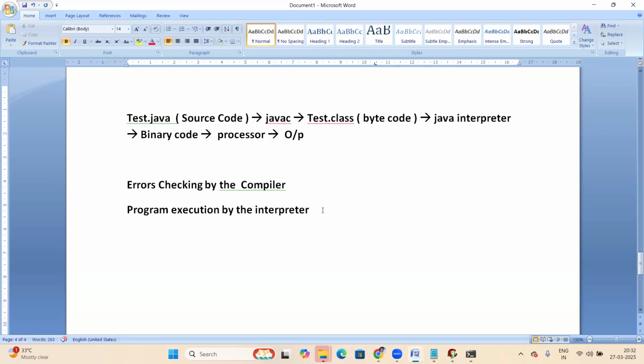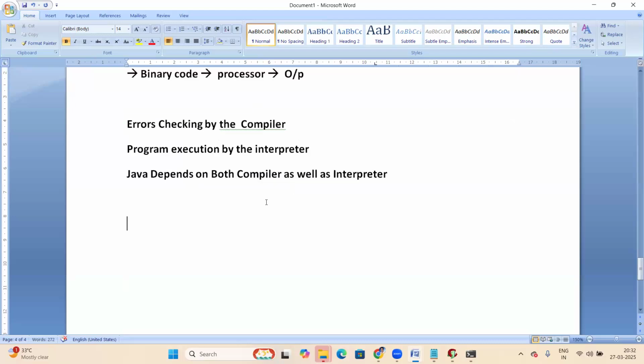Now, Java depends on what? Is it compiler based or interpreter based? Now tell me, guys. Both. Java depends on both the compiler as well as the interpreter. I think it's clear.